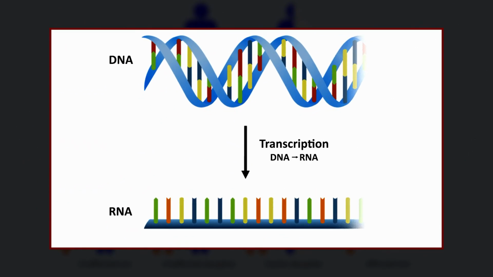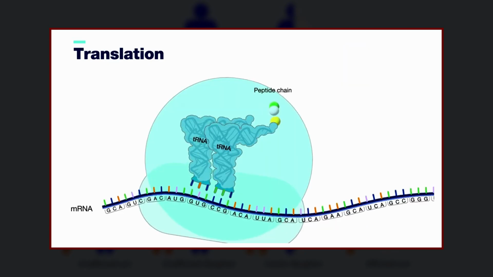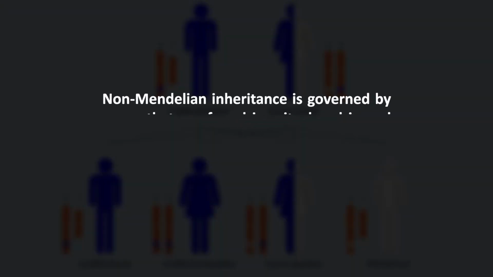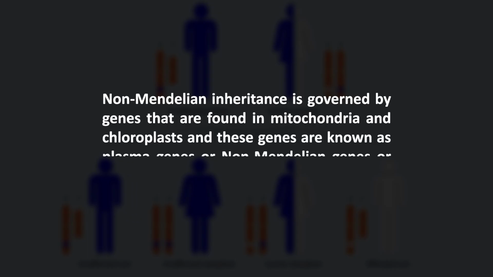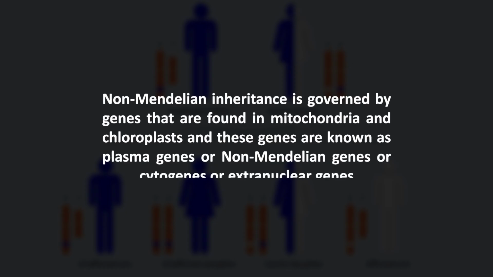Second, non-Mendelian DNA is autonomous and is capable of transcription and translation like nuclear DNA. It codes for only a limited number of enzymes and polypeptides, and chlorophyll and other pigments are synthesized in the plastid. Third, non-Mendelian inheritance is governed by genes that are found in mitochondria and chloroplasts, and these genes are known as plasma genes or non-Mendelian genes or cytogenes or extranuclear genes. These genes are found in chloroplast DNA, cpDNA, and mitochondrial DNA, that is mtDNA.